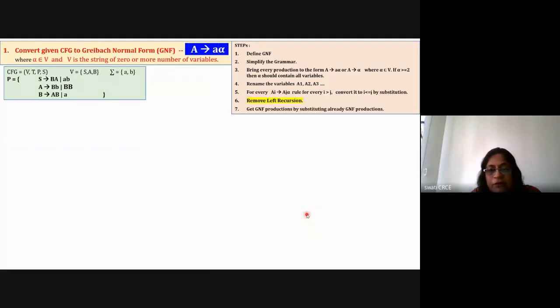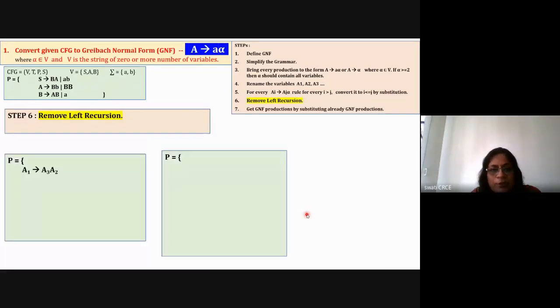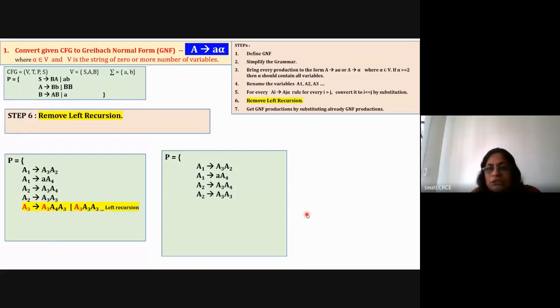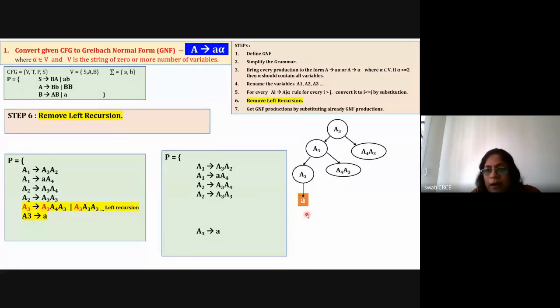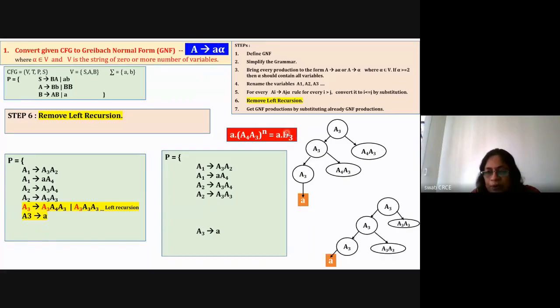Then a left recursion got introduced, so remove the left recursion. For the left recursive grammar, here there is a left recursion. So for the left recursion, draw the parse tree and identify the pattern. The pattern is here. This is a pattern that small a, and after that A4 A3 for n number of times. For this right hand side part, take a new variable as B3. Similarly, for the others also, it is generating the same type of pattern.